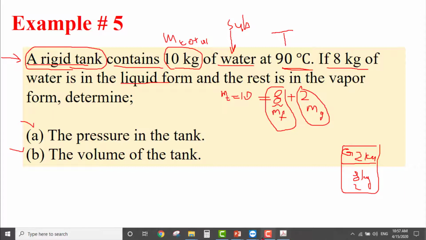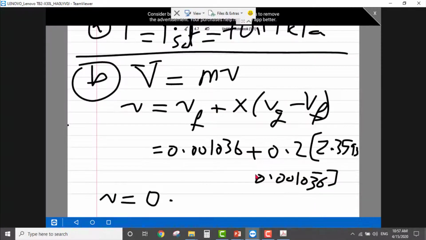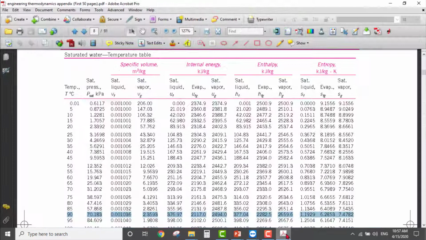It seems that I'm not on the solving board. So here is the specific volume, and V equals 0.001036 plus 0.2, which is the quality, times Vg 2.3595 minus Vf 0.001036. Okay, so those values we get from the table, this one and this one.